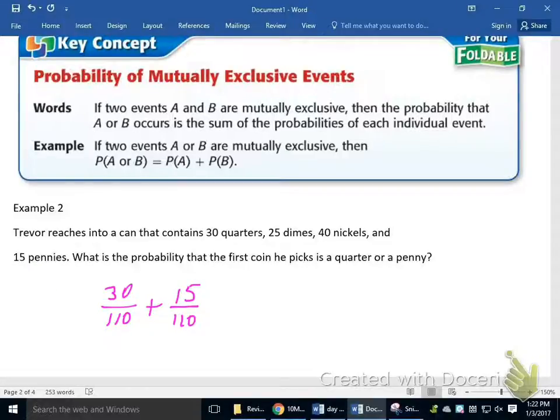And so that's how I set this up, quarter or penny. And that means that there's 45 total coins that he gets a favorable outcome out of 110 total coins. And this is my answer. As a percent, it would be 40.9%. And I did round to the nearest tenth of a percent, as y'all have seen me doing throughout this unit.